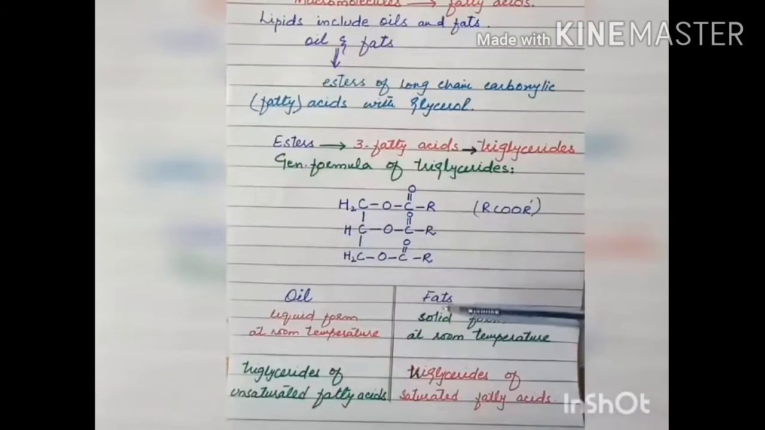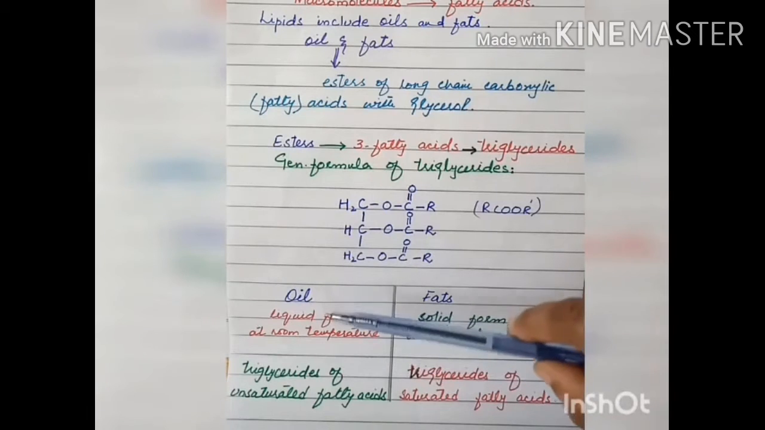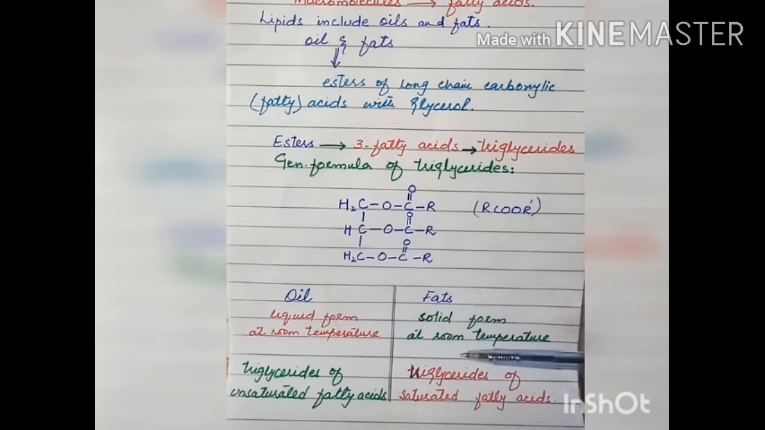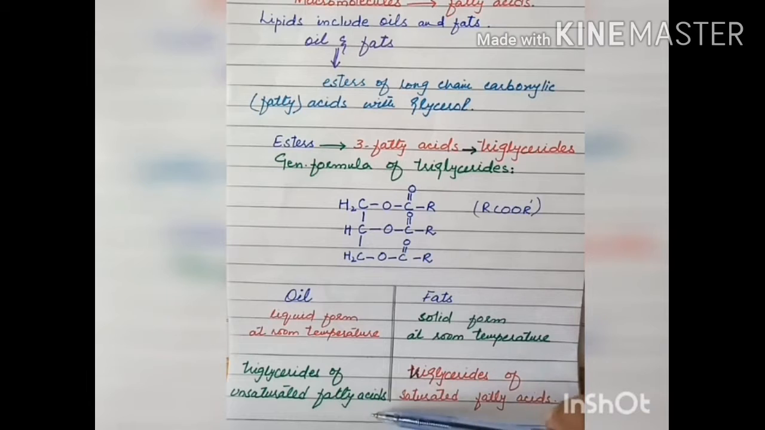As we say, in lipids oils and fats are present. So first see the difference between oils and fats. Oils are present in liquid form at room temperature, and fats exist in solid form at room temperature. Oils are the triglycerides of unsaturated fatty acids. Unsaturated means having double or triple bonds between the carbon atoms. And fats are the triglycerides of saturated fatty acids, meaning having carbon-carbon single bonds in them.